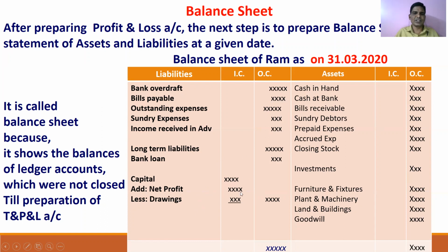So there is an adjustment. Because of that adjustment, the inner column is being used. If there is any addition or any subtraction, the inner column is used. Until and unless there is an addition, deletion or adjustment, there is no significance to the inner column. All items should be shown in the outer column. That you have to remember.